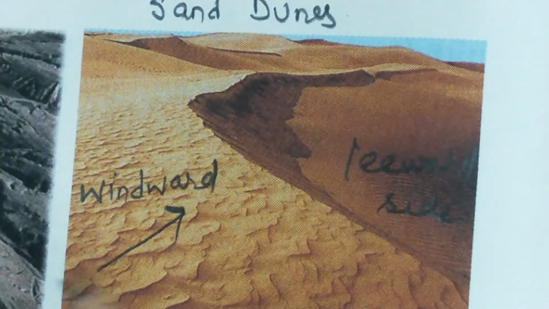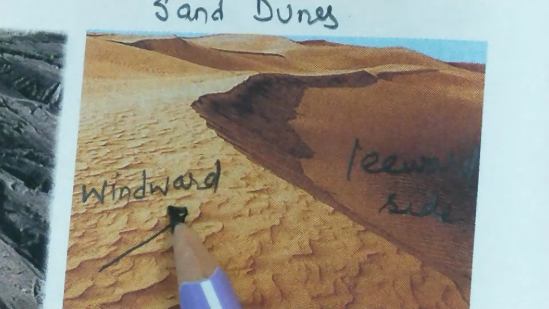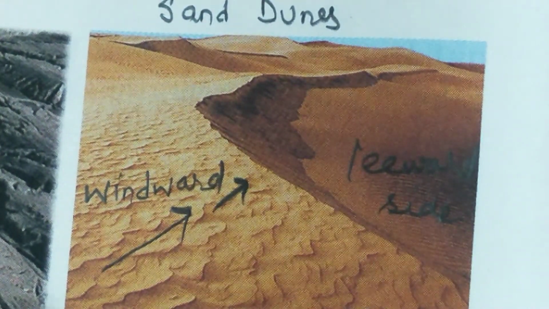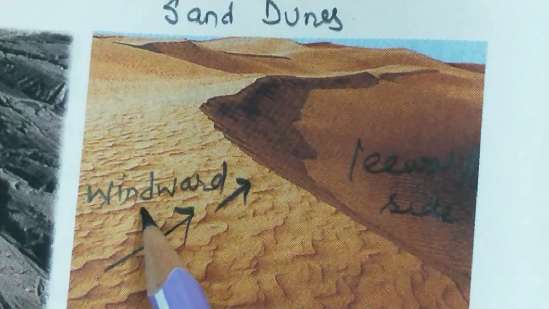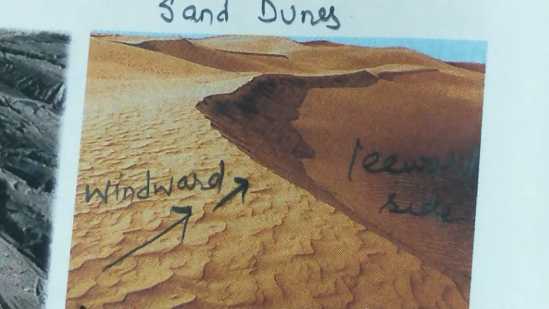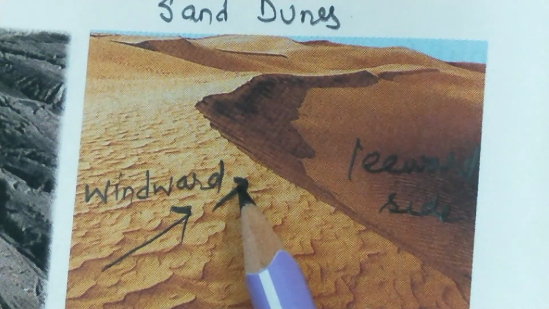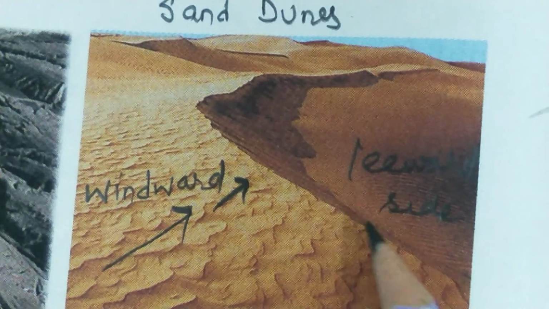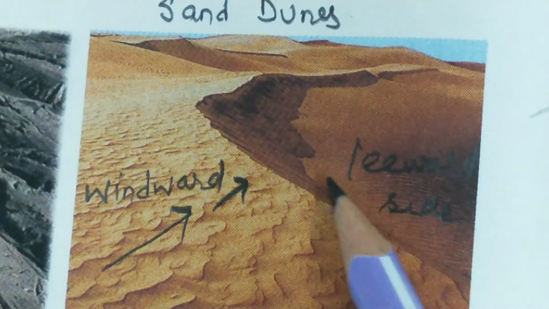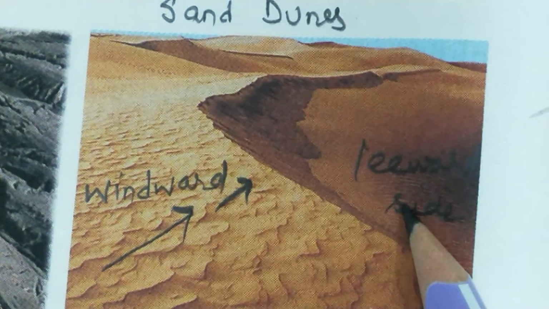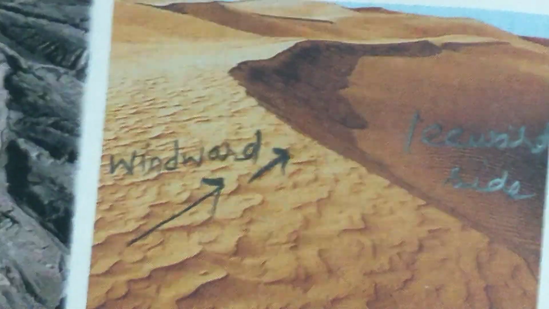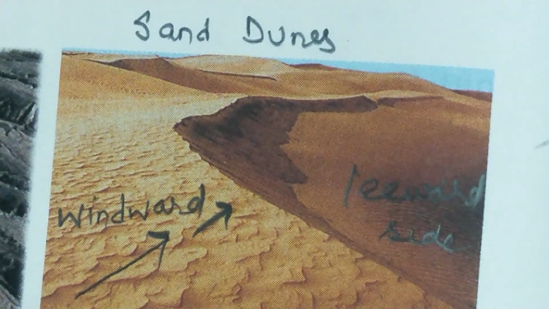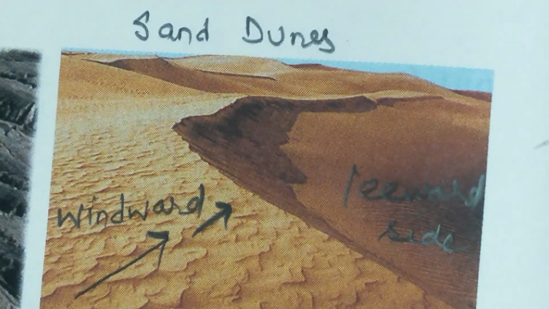You can see the wind is blowing in this direction. So that side is called the windward side, and the slope of this side is gentle, while the opposite side is steep. The angle of slope is quite steep. The sand dunes keep on migrating slowly in the direction of the wind.